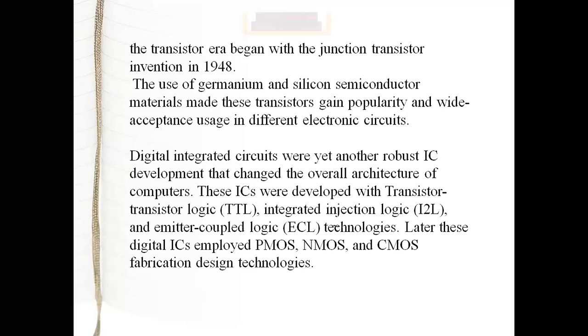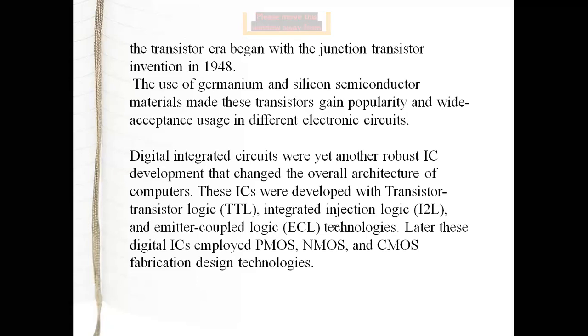So when digital circuits got developed, ICs were developed with transistor-transistor logic, TTL, then integrated injection logic, which we call I2L, then ECL, emitter coupled logic, and later PMOS, NMOS, CMOS. These are the fabrication methods for designing digital circuits.